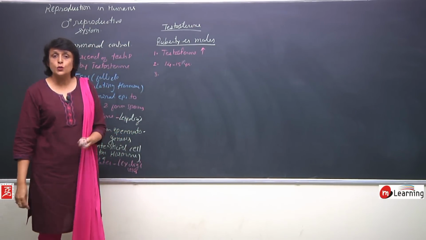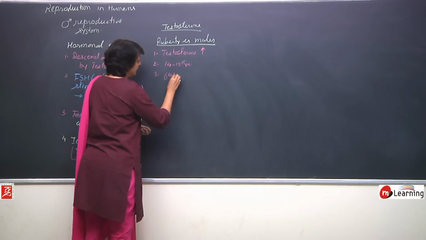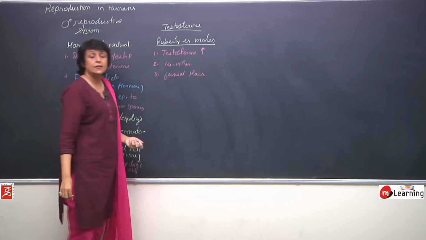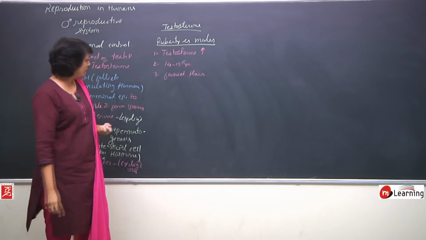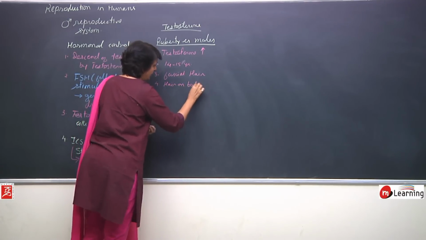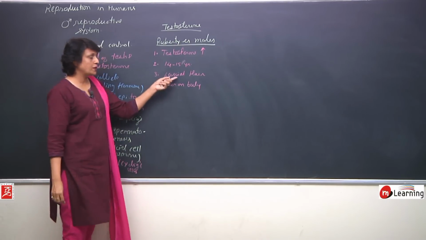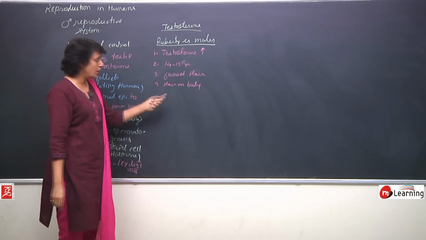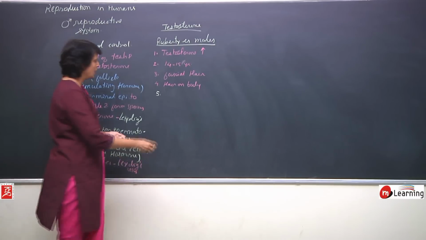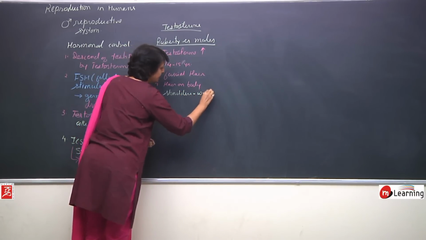What are the changes seen in males during this time? Facial hair, that is beard and mustache, appears. Hair on the body appears in armpits, chest and groin. The shoulders become wide.